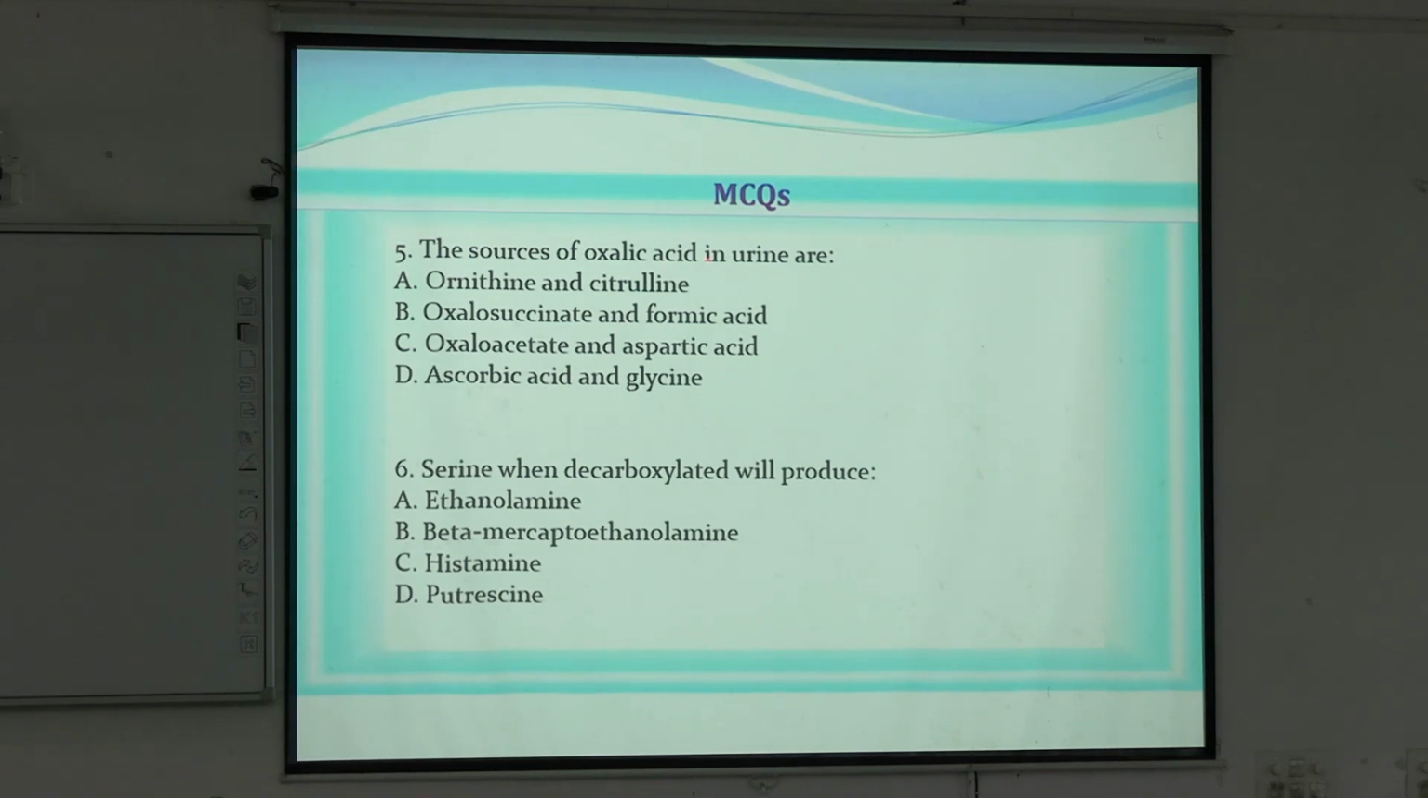And next is the source of oxalic acid in urine. What is the source of oxalate? Ascorbic acid and glycine, because ascorbic acid is vitamin C, and glycine. No other amino acid gives rise to oxalic acid. Okay. Serine, when decarboxylated, will produce ethanolamine.